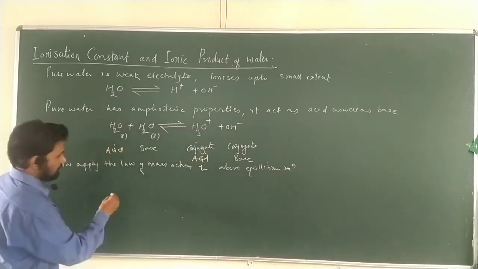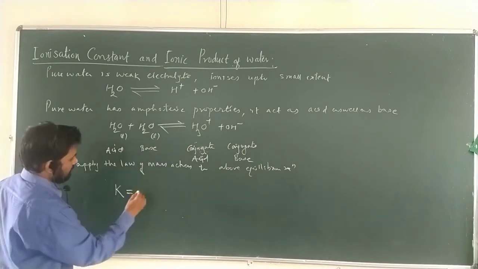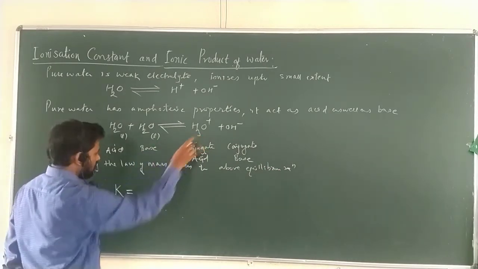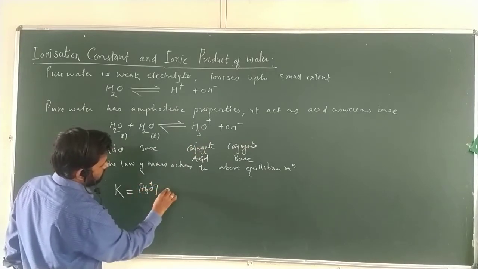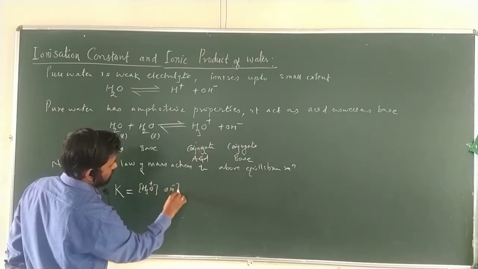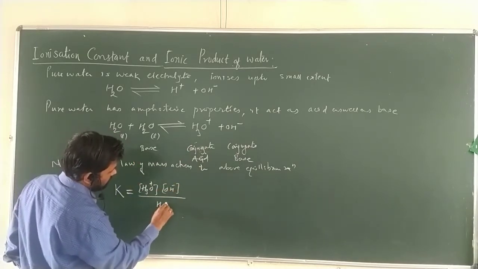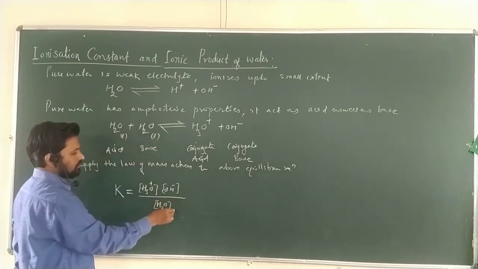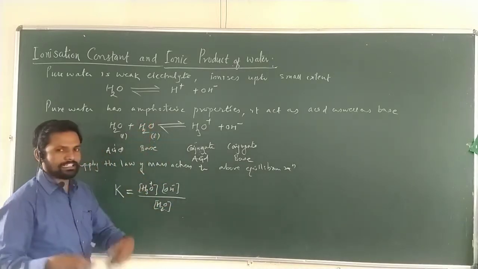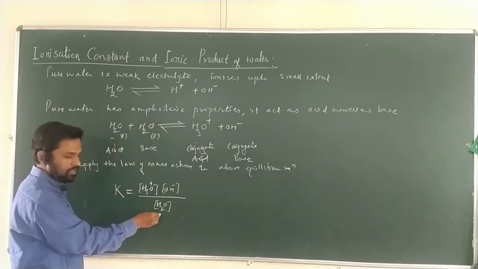From that equilibrium you get the constant K. How can we write it? The molar concentration of hydronium ion times the molar concentration of OH negative, divided by the molar concentration of H2O. Here, the concentration of H2O is negligible, but as a weak electrolyte reactant it can be taken as one. Okay.